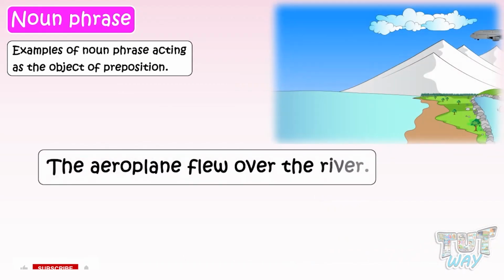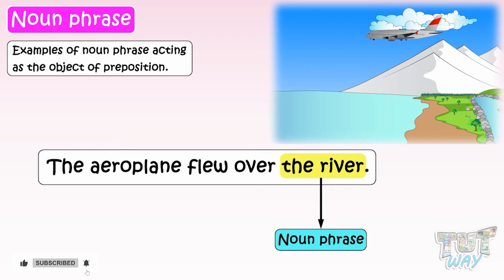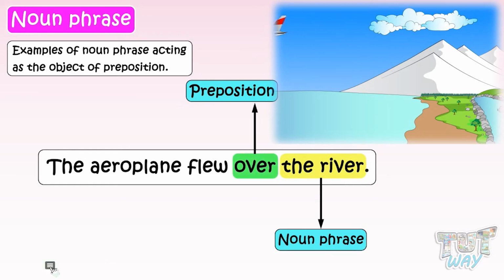The aeroplane flew over the river. Here, the river is a noun phrase, which is acting as the object of the preposition over.